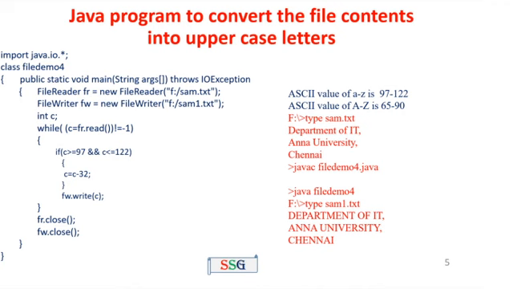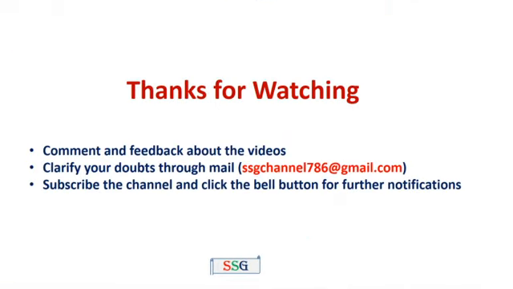So same content: department of IT, Anna University, Chennai. javac file demo4.java, no error, java file demo4. That means here the contents of samp.txt are converted to uppercase letters and written into samp1.txt. Now see the contents of the file: department of IT and Anna University Chennai. So now all the contents are converted to uppercase letters.